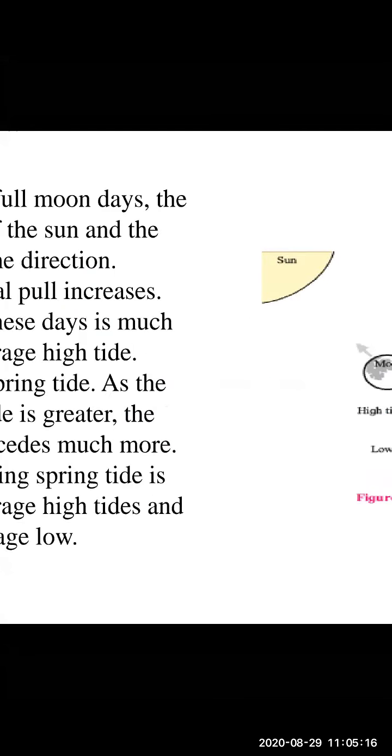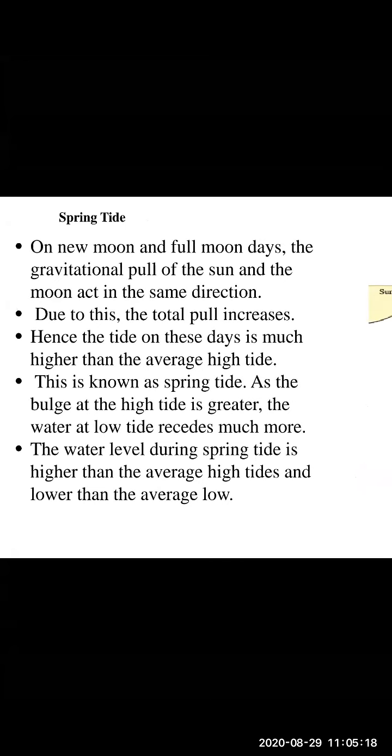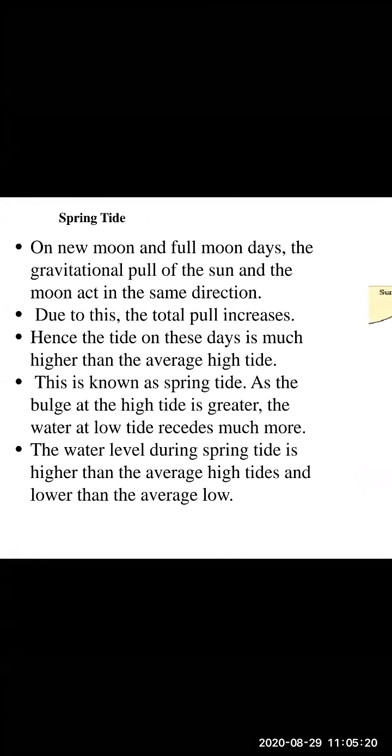Okay children, so now what happens over here? As the gravitational pull of the sun and the moon act in the same direction, the total pull increases. Hence the tide on these days is much higher than the average high tide. So this is known as spring tide, children.